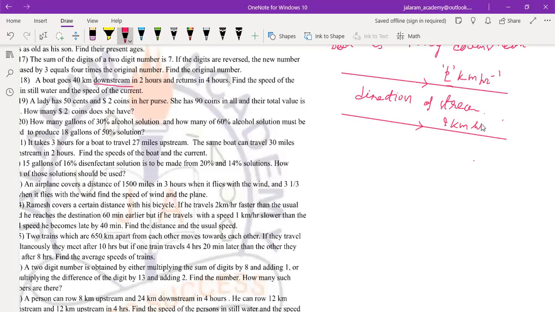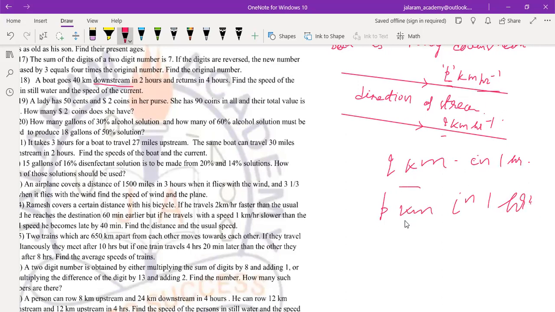But what should be its speed when it travels in a stream? We know that speed means distance traveled by a body per unit time. Distance traveled by the boat per unit time is q kilometer, meaning the boat travels q kilometer in 1 hour. And the stream travels p kilometer in 1 hour, and the stream is flowing below the boat.